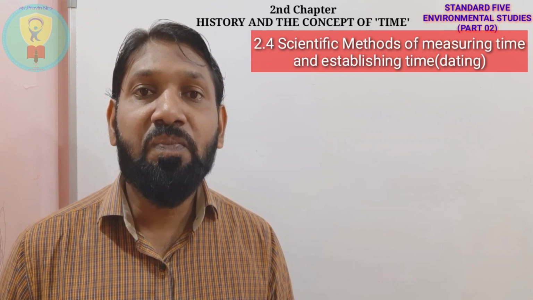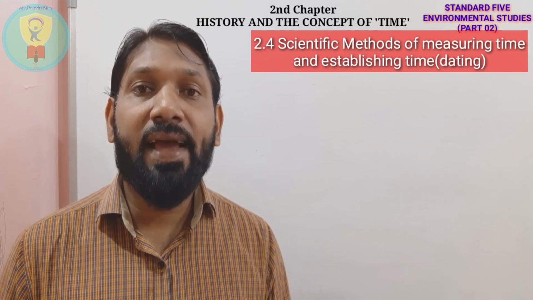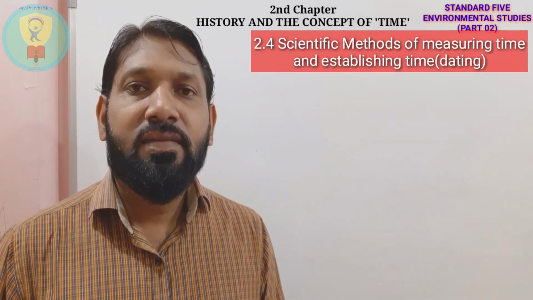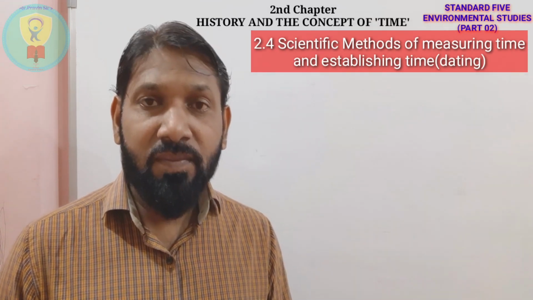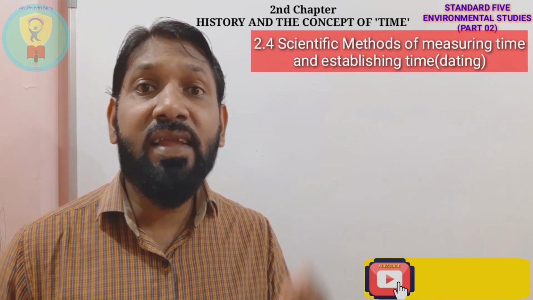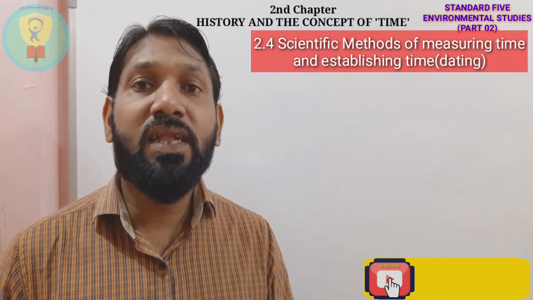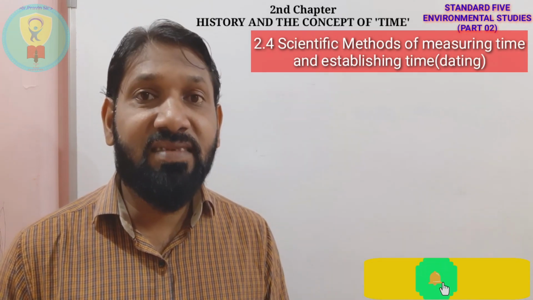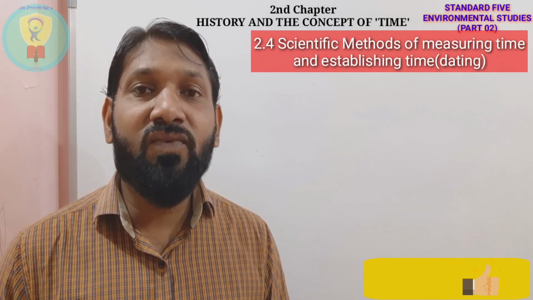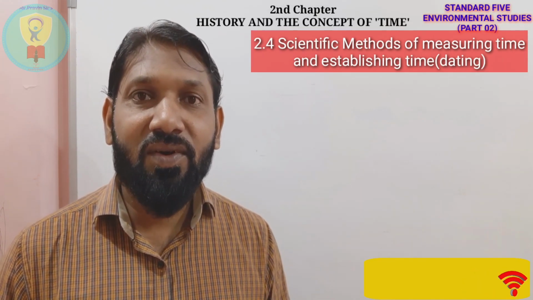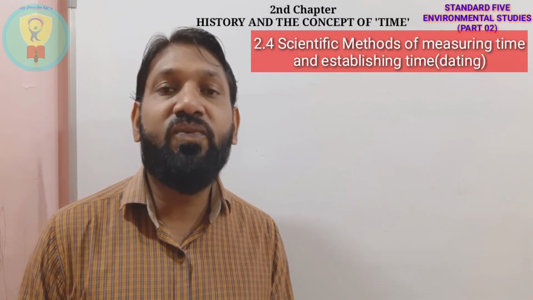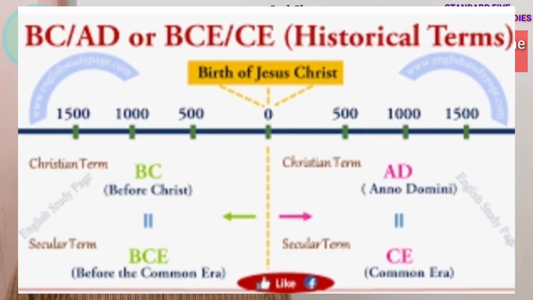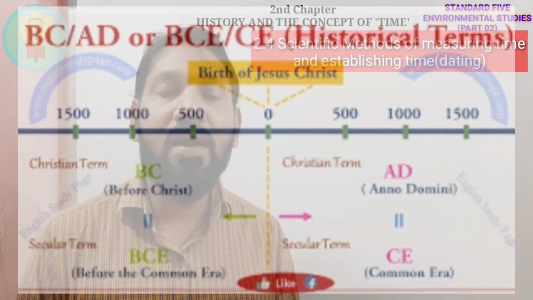If it is the month of June, then we know the earlier month was May, and the next month will be July. The events which occurred before the Common Era are mentioned as before Common Era events.